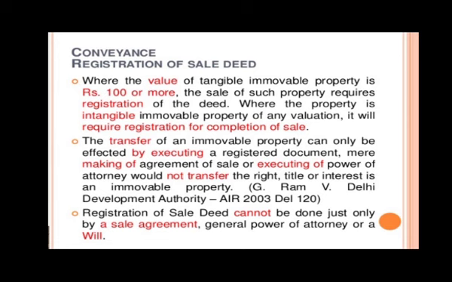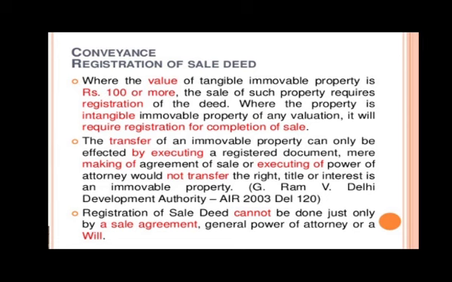See, again the same thing has been seen in the last line also. So basically, if you want to sell an immovable property above 100 rupees, then you have to do a registered sale deed. Otherwise it will not be transferred from one person to another. Alright, so we have covered section 54 in this. Just remember the four things in 54.